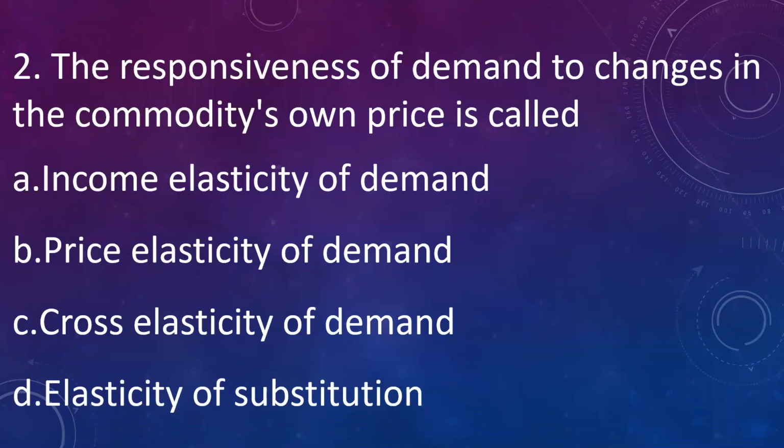The responsiveness of demand to change in the commodity's own price is called: A. Income elasticity of demand. B. Price elasticity of demand. C. Cross elasticity of demand. D. Elasticity of substitution. The answer is price elasticity of demand.